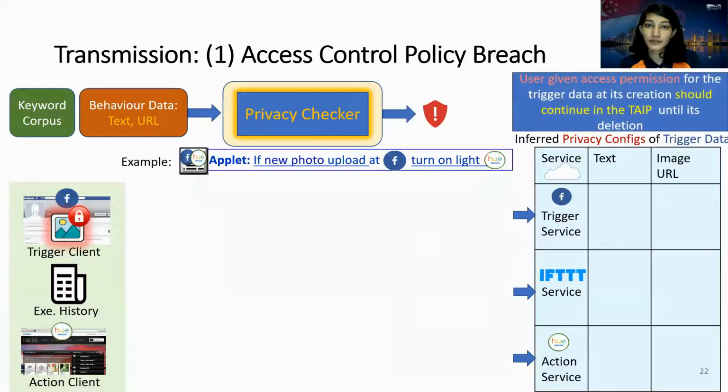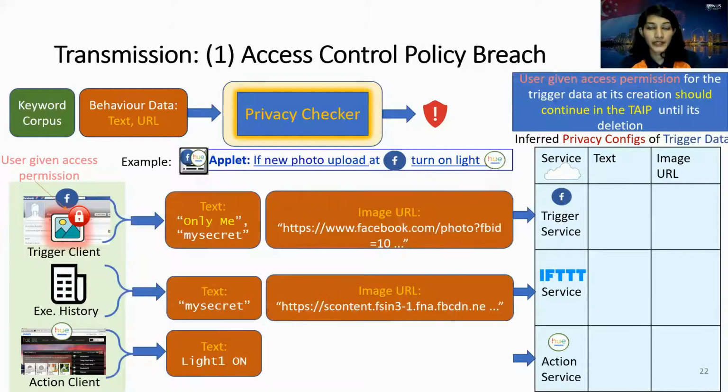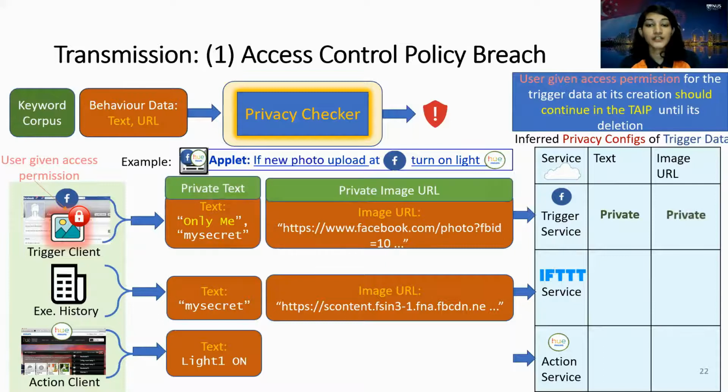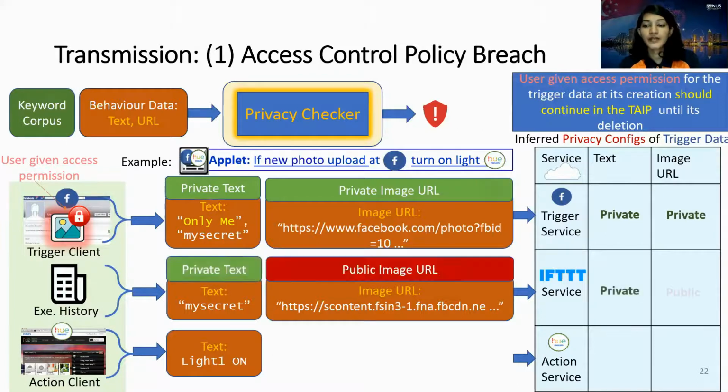To check access control policy breach, we need to know this user given access permission. We could know that from the trigger client. Next, we need to know what is the privacy of the trigger data in the services. We use behavior data for this since it reflects the services behavior. To infer the privacy of text, we check for keywords. To infer the privacy of URLs, we view them as a public user. In this case, we can see that the resource URL owned by the trigger action service is public, although it's private initially. So this violation exists.